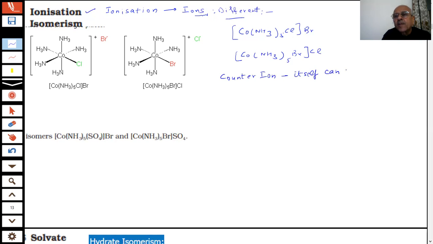The counter ion can become a ligand. It can displace the ligand, students. Sir, here the first one will be pentaammine chlorido cobalt(III) bromide. This is plus one. Okay, that is okay.